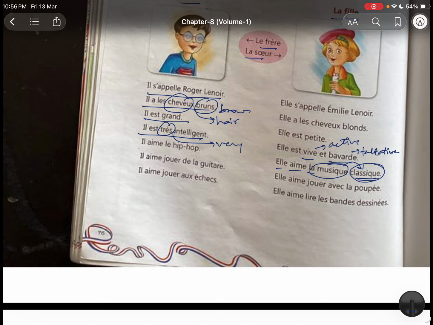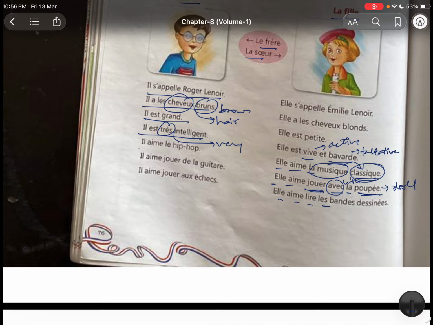French में क्या बोलेंगे? Music classique. Elle aime jouer avec la poupée. Avec मतलब with. She loves to play. Jouer means to play. She loves to play with the poupée, the doll. With the doll. She loves to play with the doll.